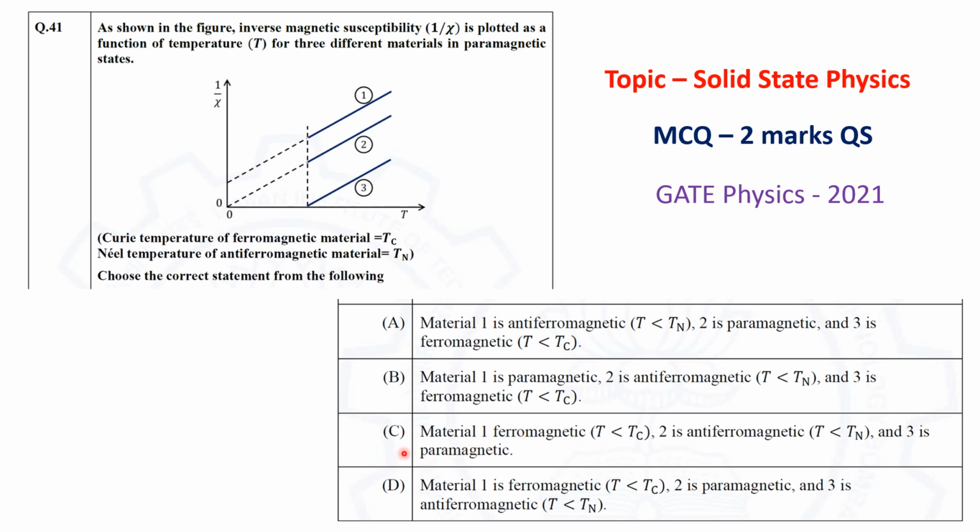Option C is material 1 is ferromagnetic for T less than Tc, material 2 is antiferromagnetic for T less than Tn, and material 3 is paramagnetic. And the last option, option D, is material 1 is ferromagnetic for T less than Tc, material 2 is paramagnetic, and material 3 is antiferromagnetic for T less than Tn.